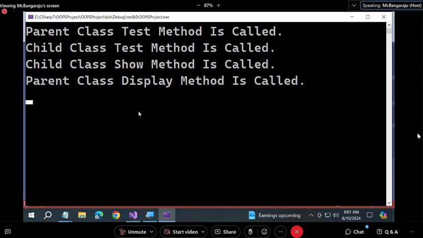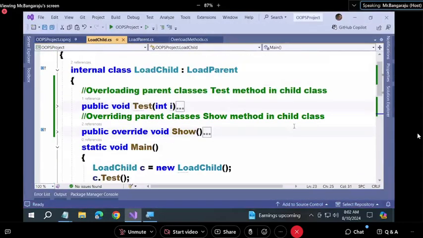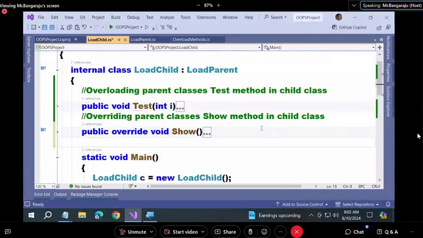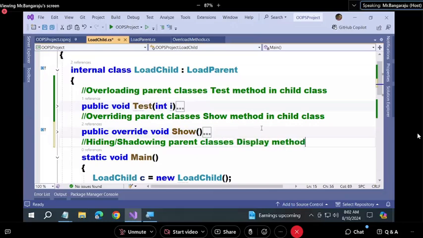If you did not get it, then it is not declared virtual. Then you are required to choose the second option. What is the second option? Hiding or shadowing. So guys, now see, I am doing the third one. Hiding or shadowing the parent class's display method in child class.